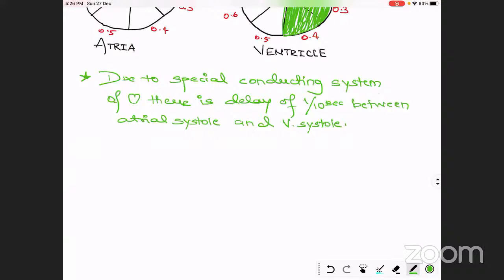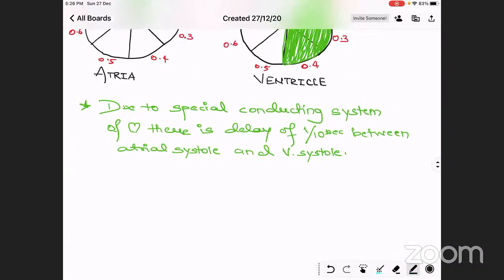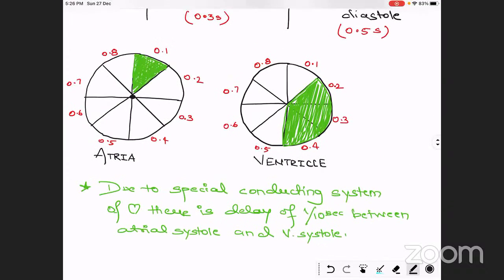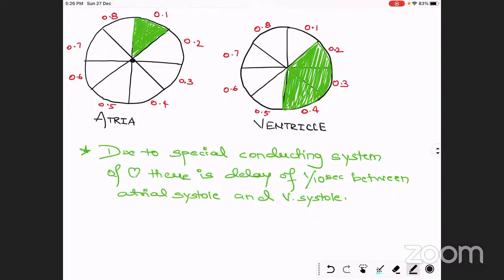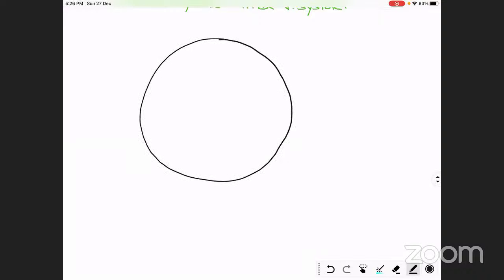Okay, so now we will move further. Now we are going to join both the circles, meaning the cycle of the atria and the cycle of the ventricle. We are going to join them. Let's join. How will they look? We will understand this better.